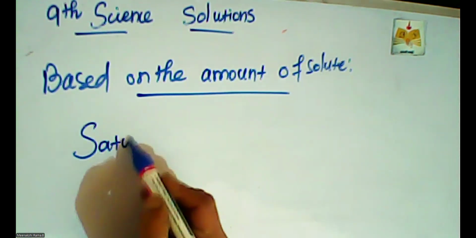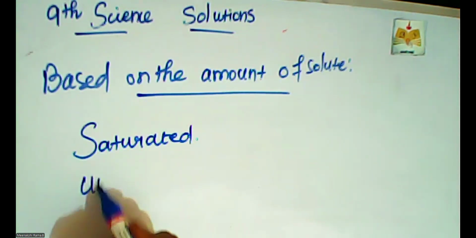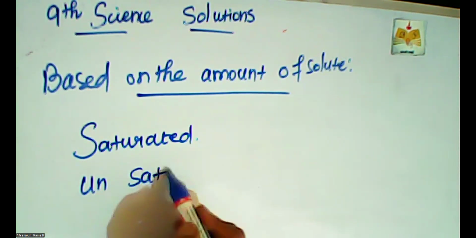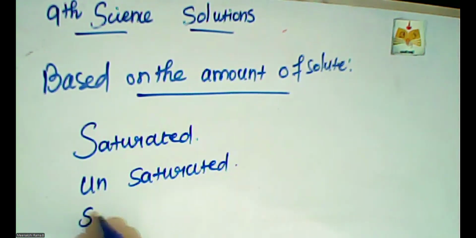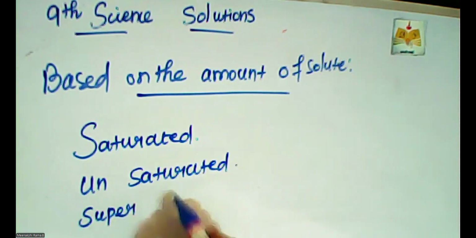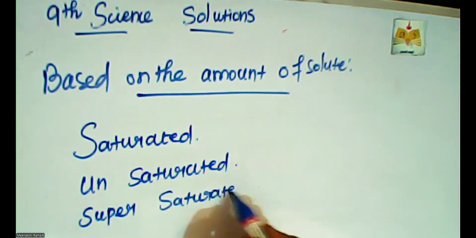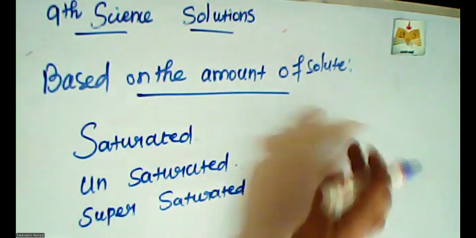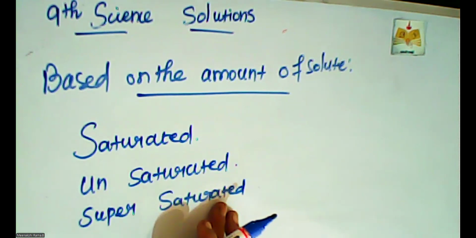One is saturated, another one is unsaturated, and the third one is supersaturated. So these are the three kinds, depending upon the amount of solute: saturated, unsaturated, and supersaturated.